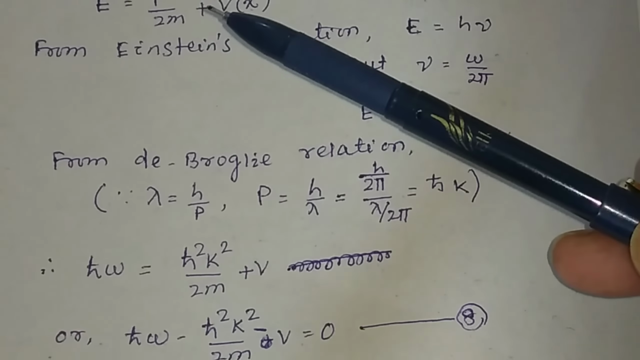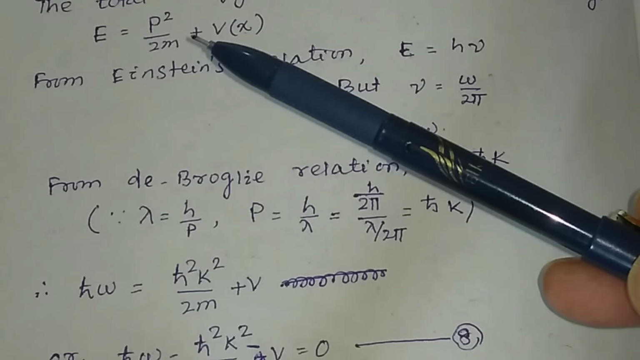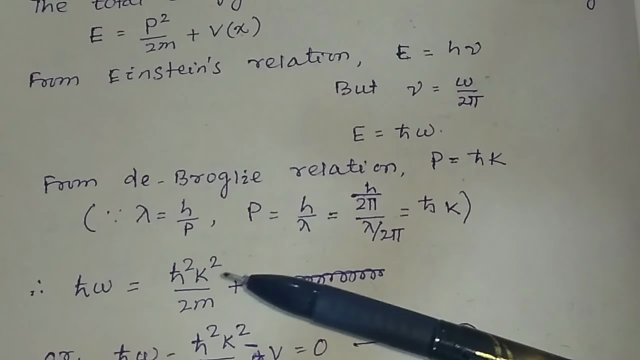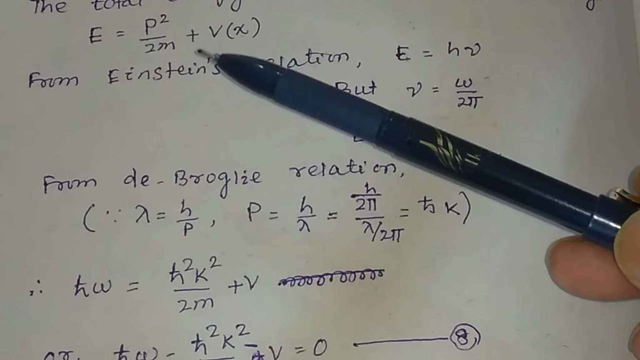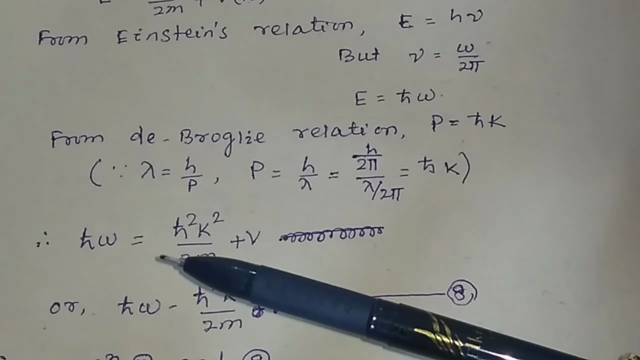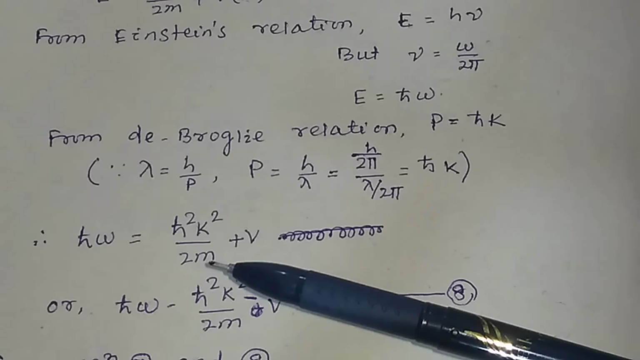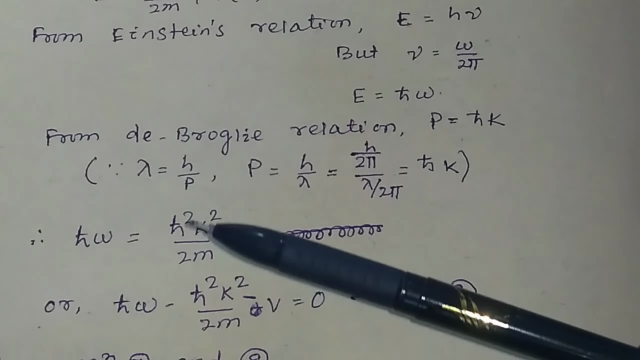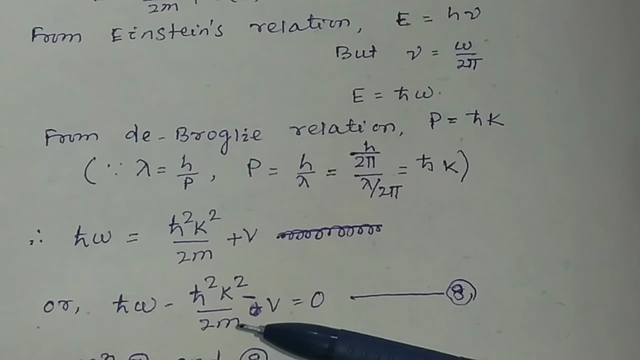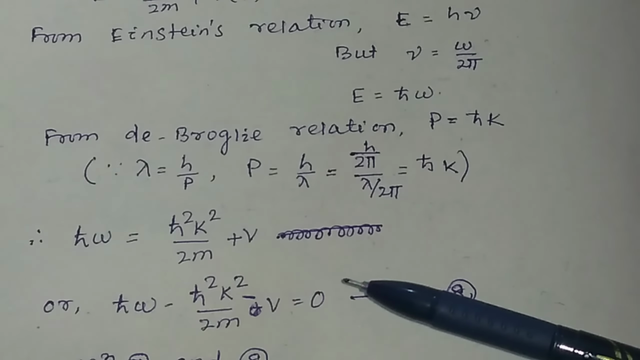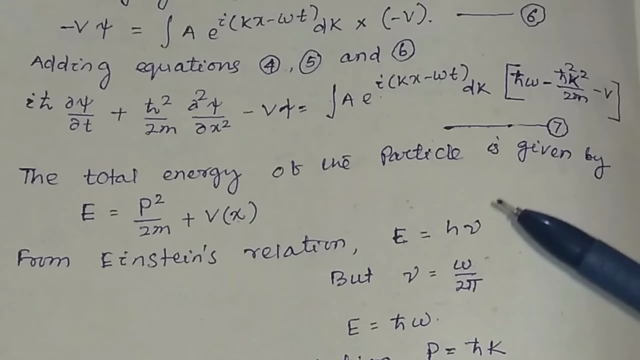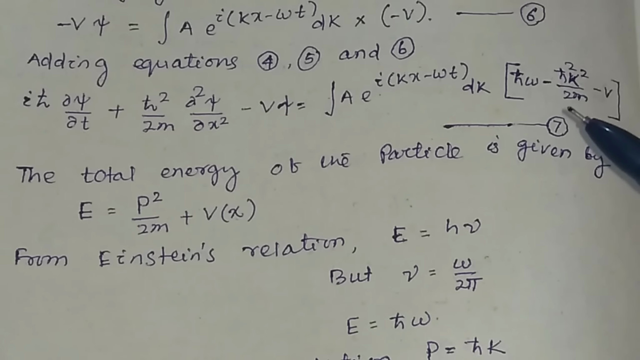So what will p squared be equal to? In this expression you have p squared. So p squared will be equal to ħ²k². So this factor will be equal to ħ²k² divided by twice m, plus V. So if ħω is equal to ħ²k² by twice m plus V, then if you take these two factors to the left hand side, ħω minus ħ²k² divided by twice m minus V will be equal to 0. So on the right hand side of equation 7, this factor will be equal to 0.